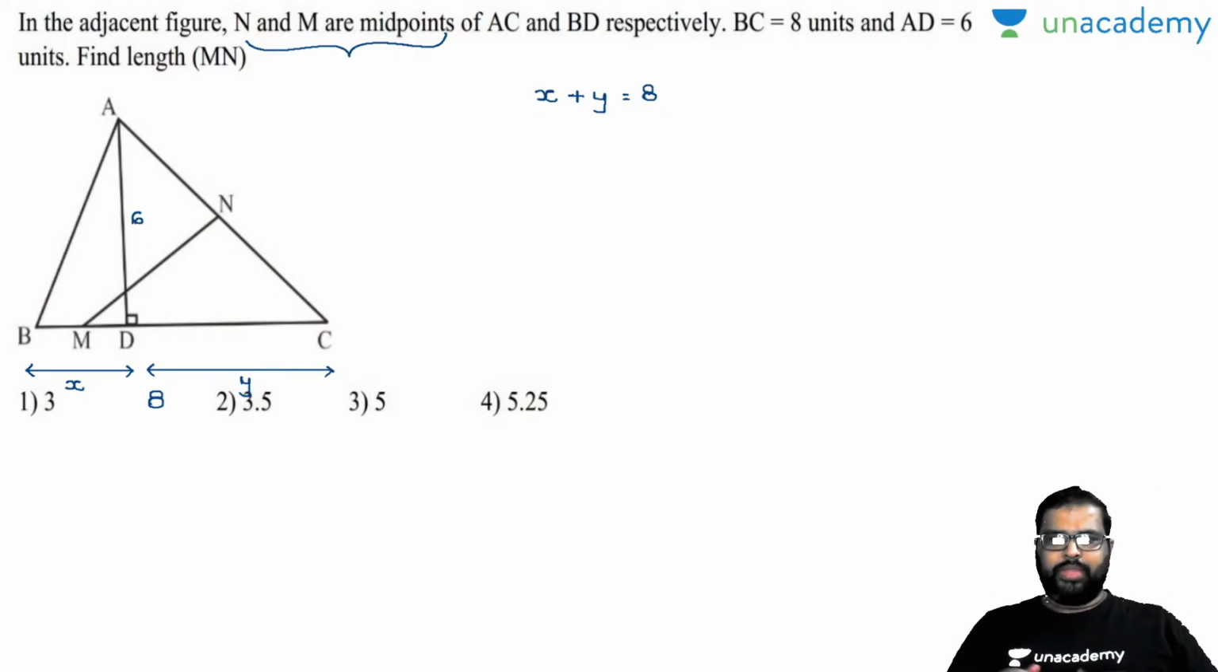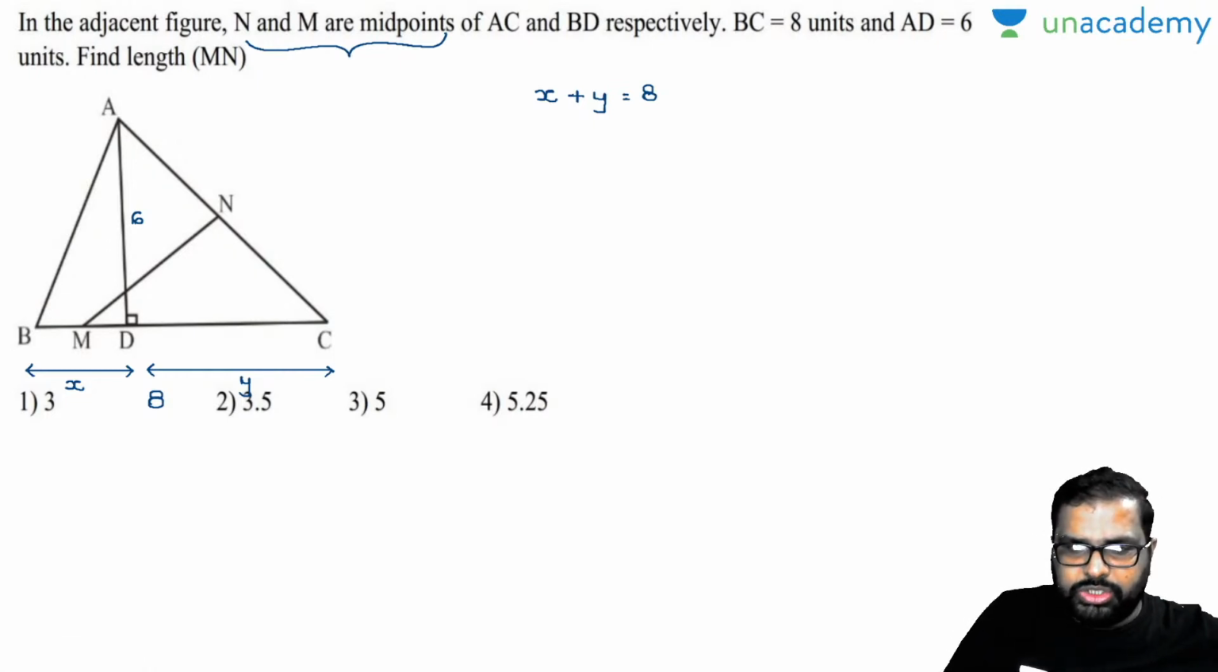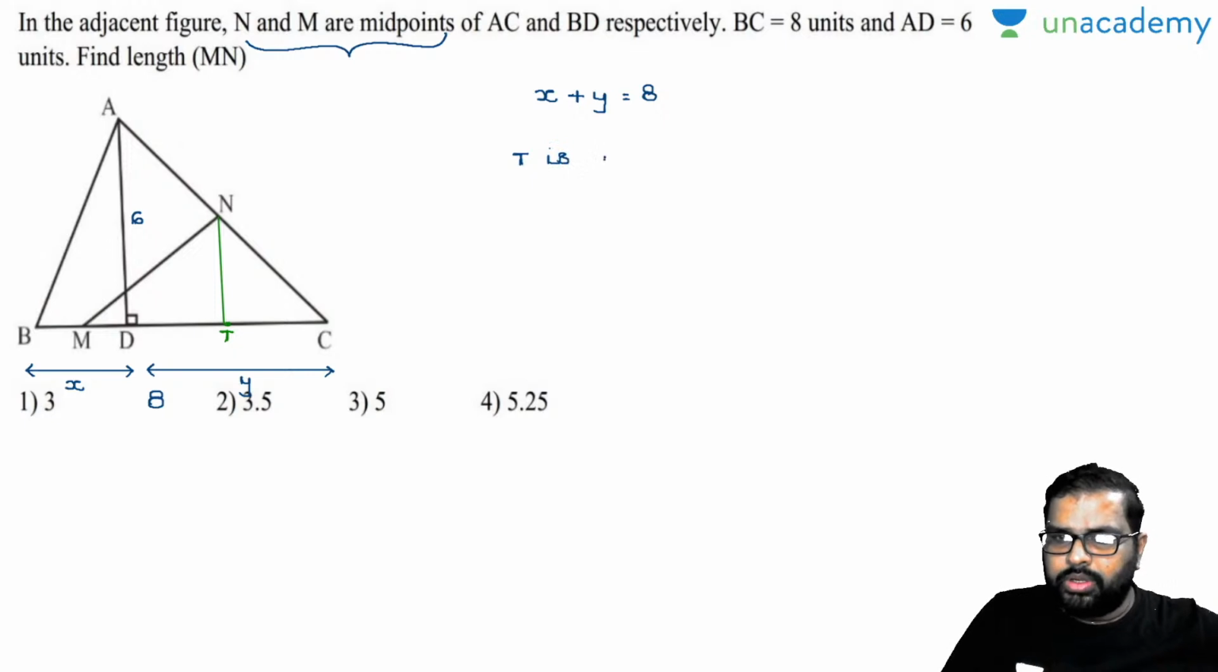Now closely observe. N is the midpoint of AC, that is given in the question. Now what I will do is draw a line segment which will join this midpoint N to the midpoint of DC. I'll take T. T is the midpoint of DC. So closely observe there. You can frame the theorem easily right now. Yes, you can frame the theorem easily right now. T is the midpoint of DC.